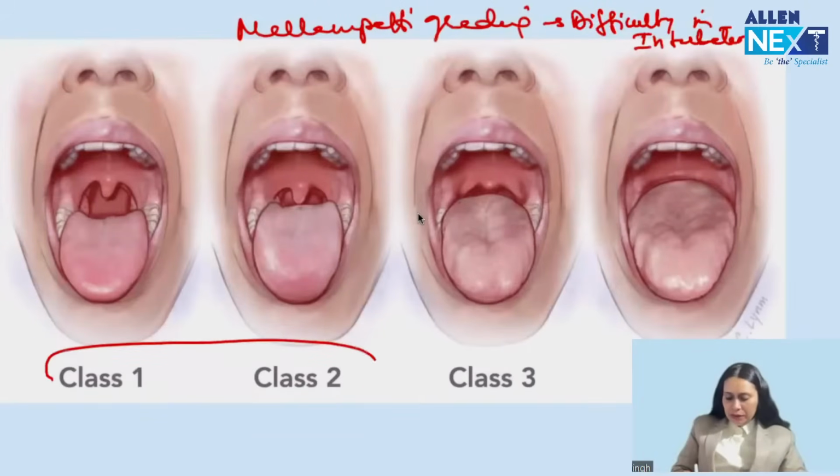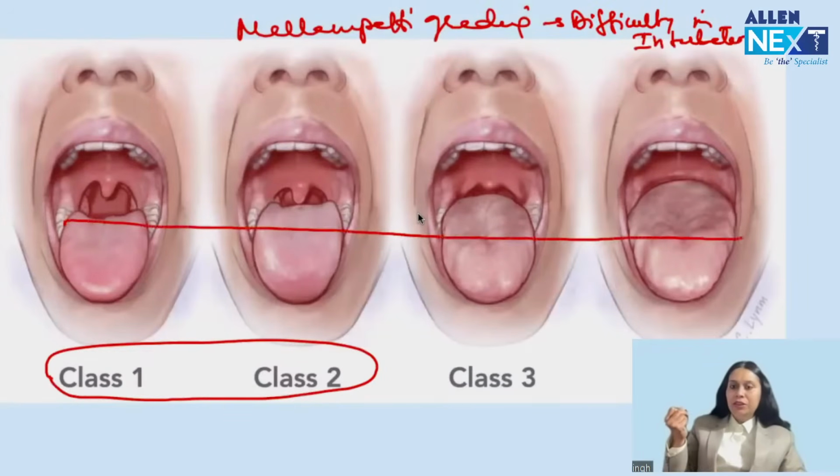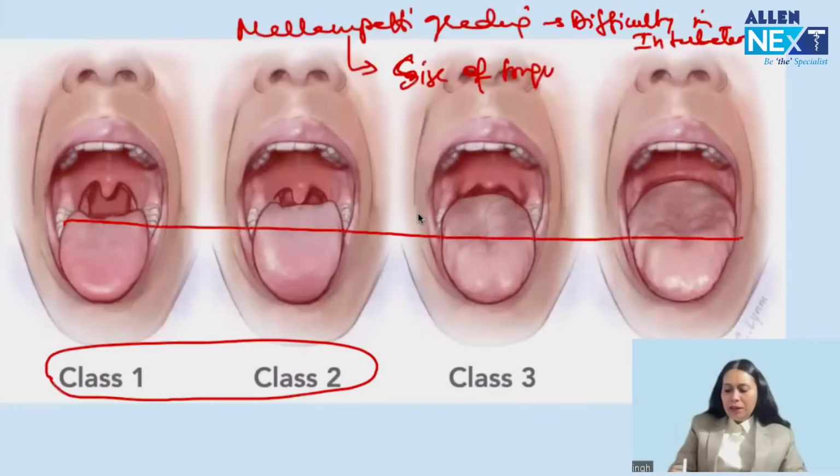When all the structures are seen, the tongue is small. And if structures are obscured, the tongue is becoming bigger. So from 1 to 4, the tongue is becoming larger and the intubation is becoming difficult. So what does Mallampati grading grade? Size of tongue. And if the tongue is big, it is difficult to intubate. So difficulty in intubation. It is pre-anesthetic evaluation.